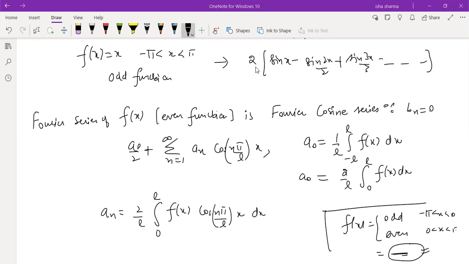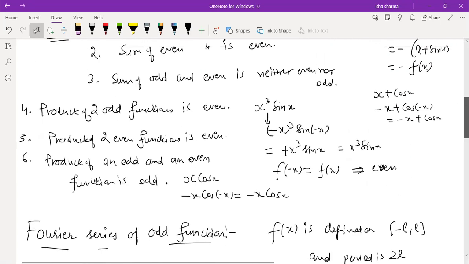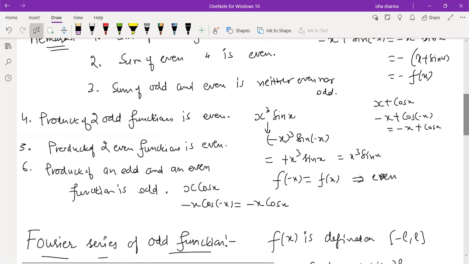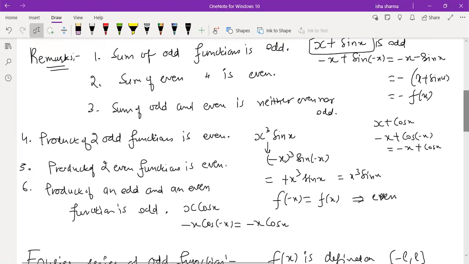So let me just show you the remarks which we wrote, and then we'll do a few examples of checking even and odd and accordingly do the computation. Because now you have done pretty much questions, you all know how to compute and how to solve the integrals.